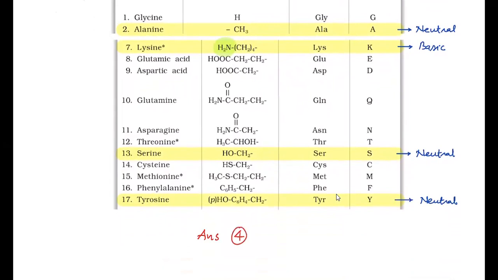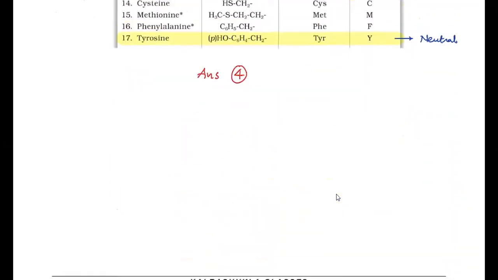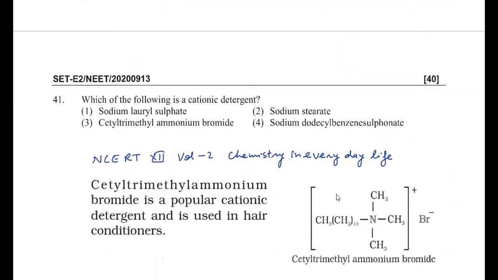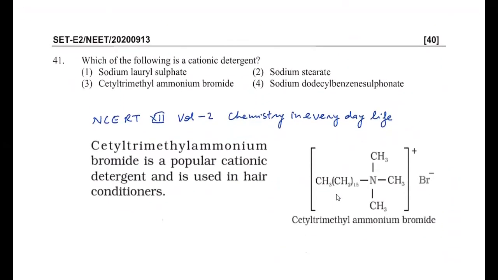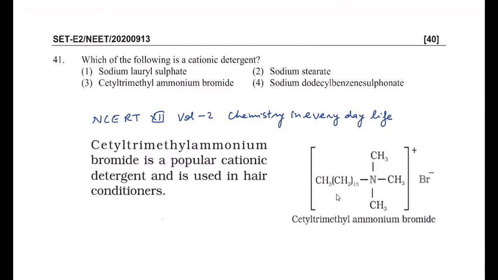Lysine. The next question asked is, which of the following is a cationic detergent? This is again an NCERT based question, from the NCERT 12th class volume 2 chemistry in everyday life chapter. You know quaternary ammonium salts are cationic detergents. Otherwise, you can verify with the structure also. Sodium lauryl sulfate is an anionic detergent. And the statement from the NCERT book is given: cetyltrimethylammonium bromide is a popular cationic detergent. And the structure I have shown you on the right-hand side.